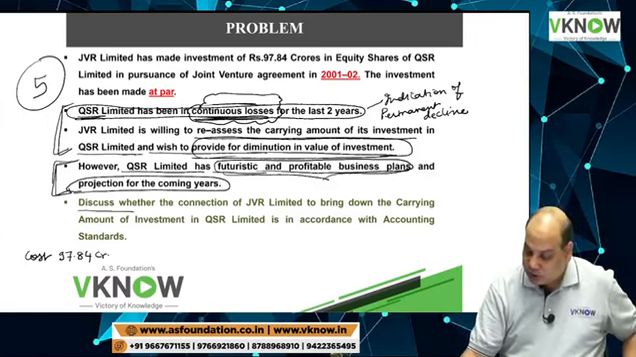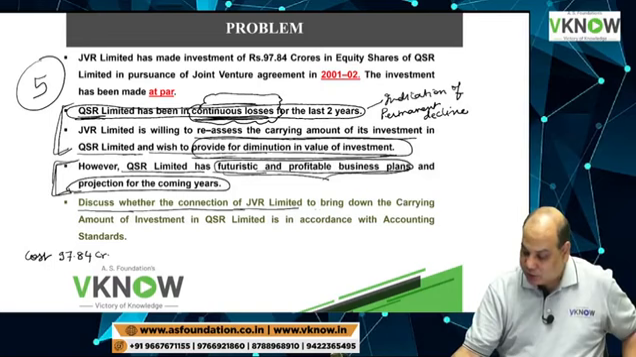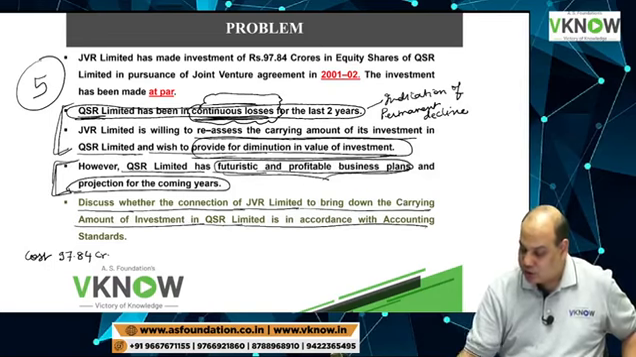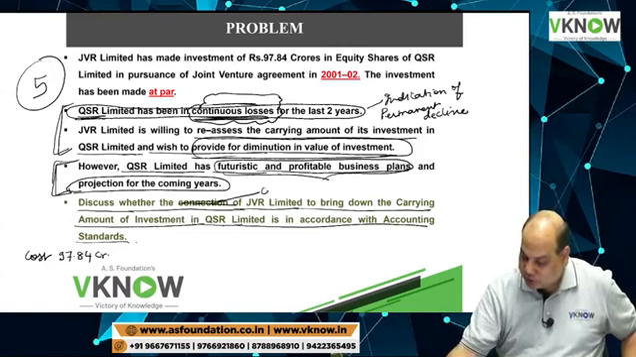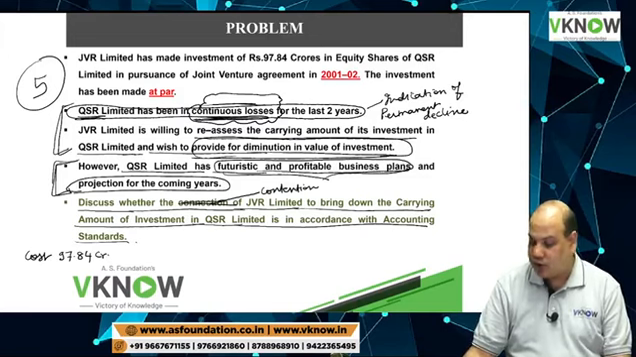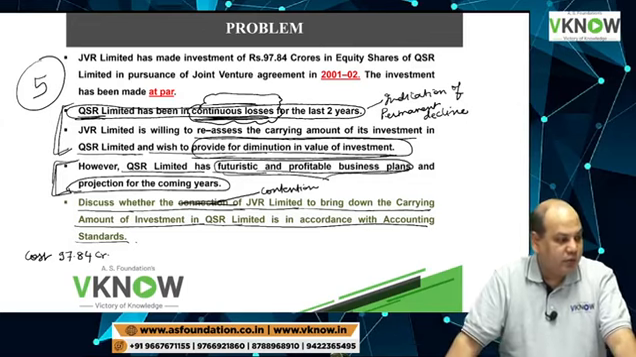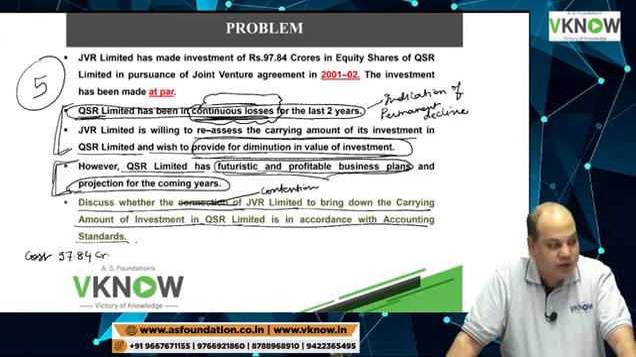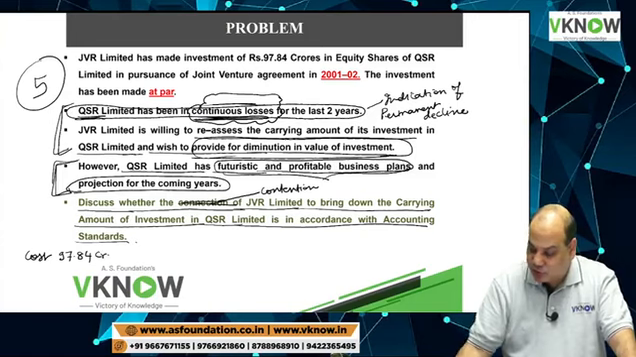Discuss whether the contention of JVR Limited to bring down the carrying amount of investment in QSR Limited is in accordance with the accounting standard. Write down the contention. So what is your view?